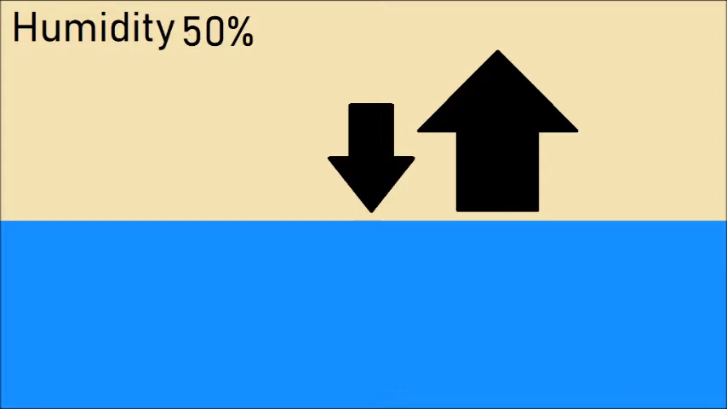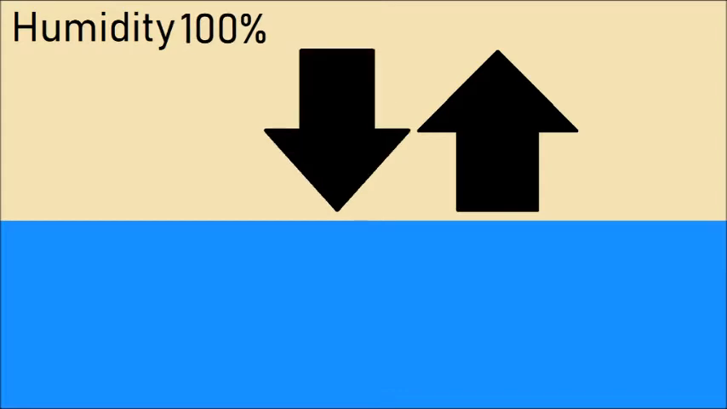This is why when it's humid, it tends to feel hotter than if it's dry at the same temperature. This is because the sweat is less effective at cooling you because it can't evaporate as fast and therefore can't pull as much heat out of the body.